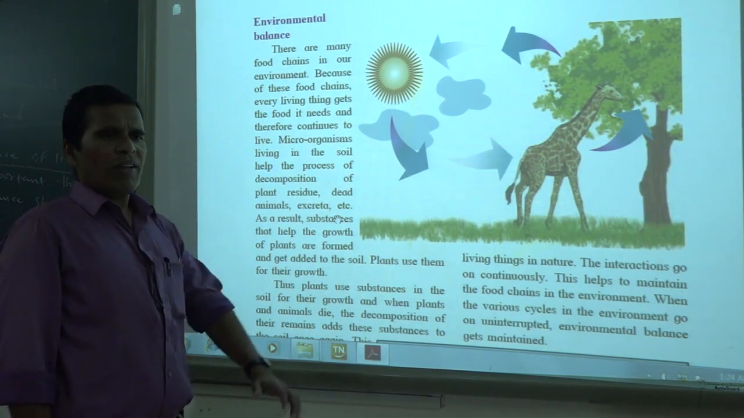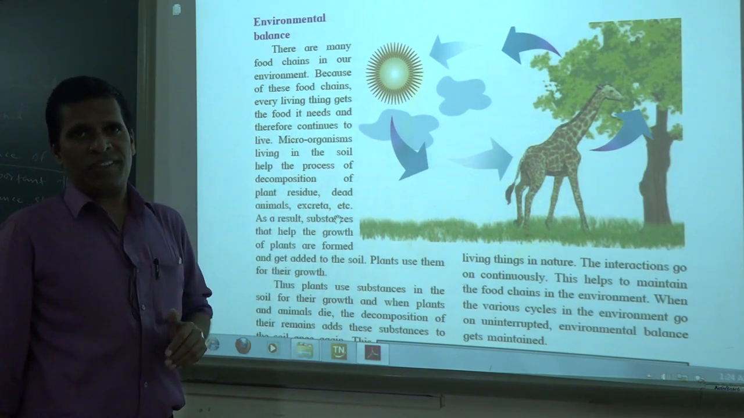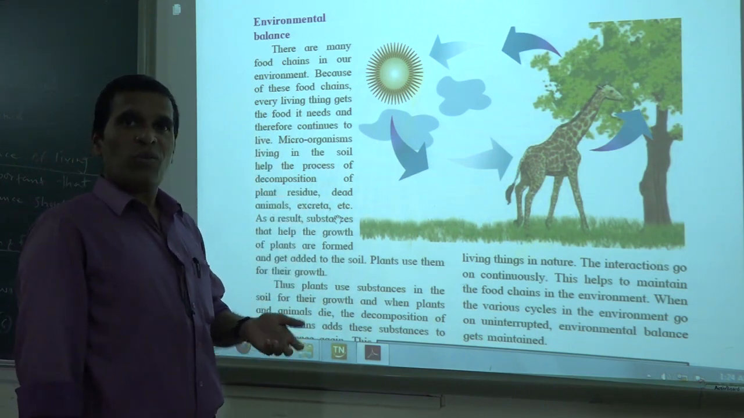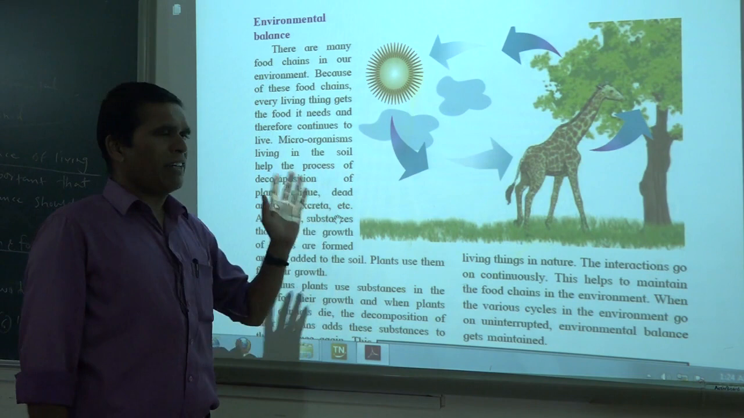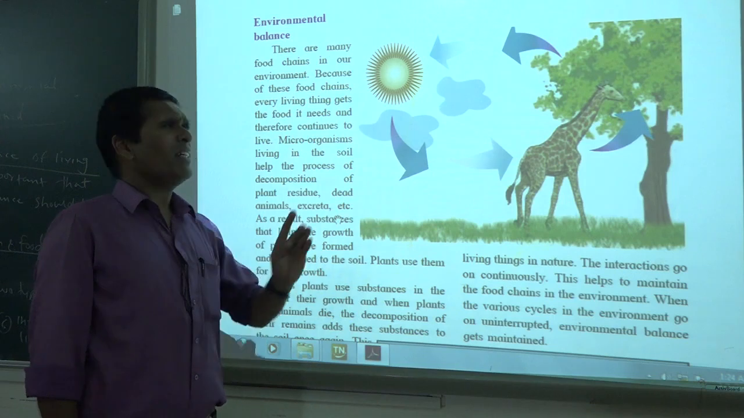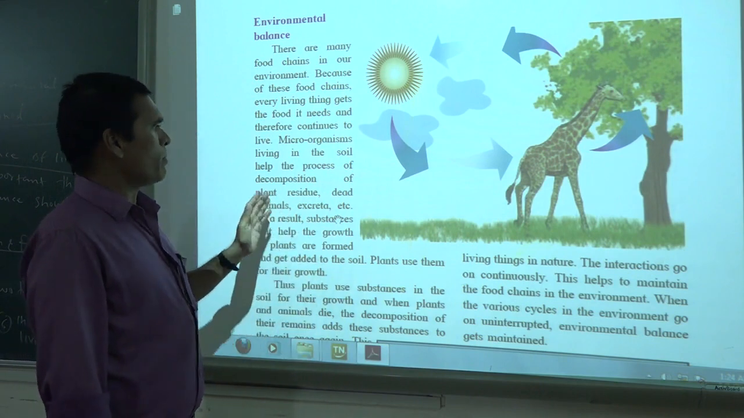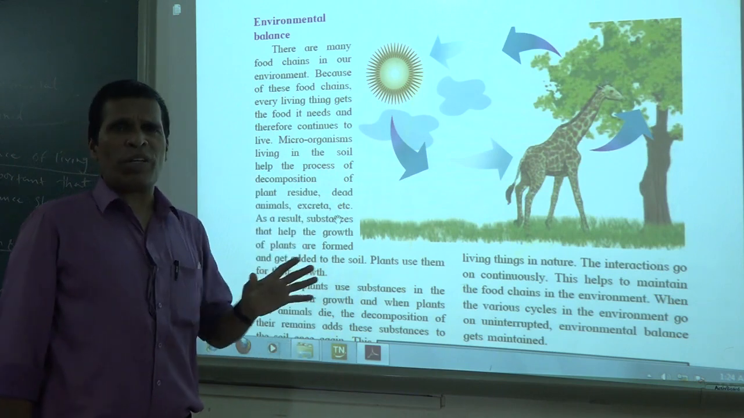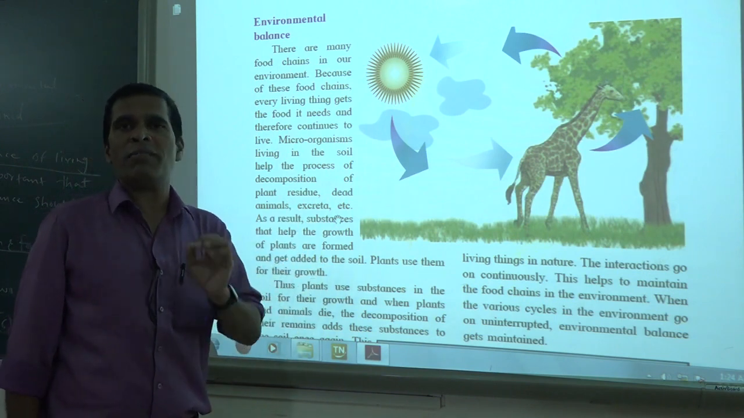Actually, what happens if any living thing dies and its dead body falls in the soil? Who will decompose it then? Who will break down the dead body? Microorganisms. The plant residues, dead animals and so many other wastes will be decomposed by the microorganisms. That waste is broken down by them.